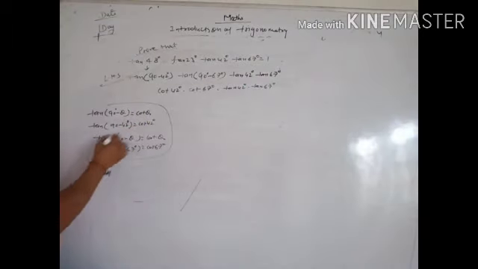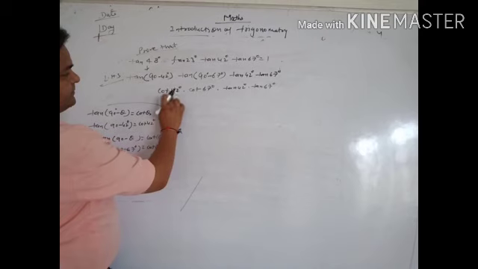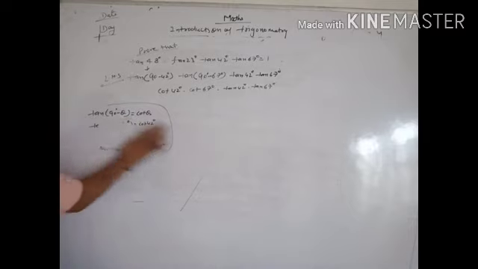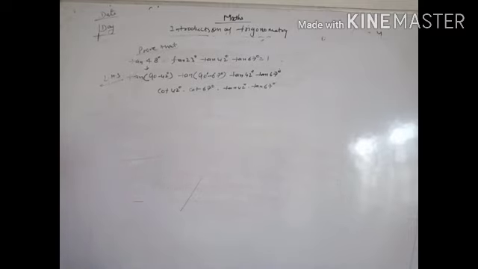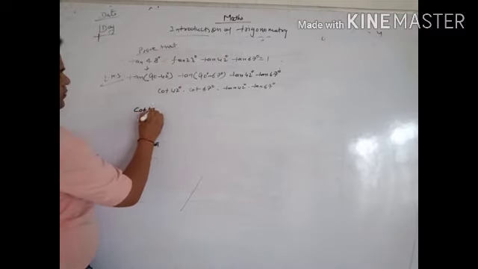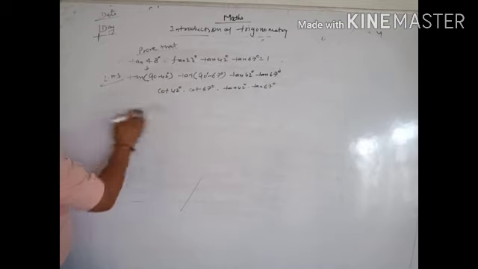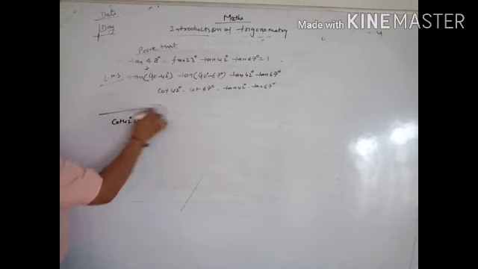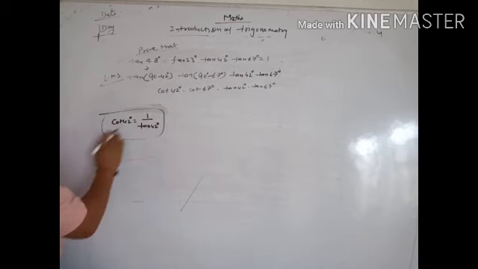Again we write here, we know that the reciprocal of cot equals tan. It means cot 42 degree we can write as 1 by tan 42 degree, because they are reciprocals of each other.